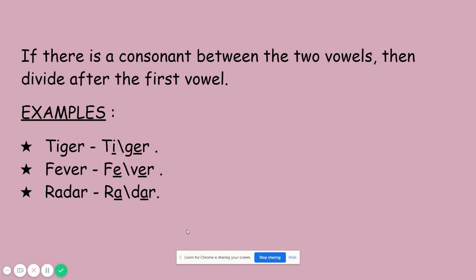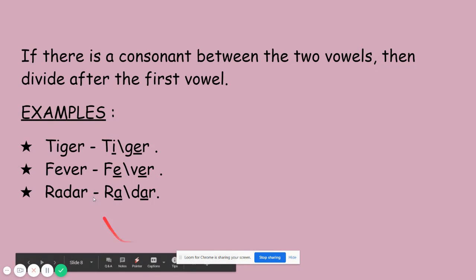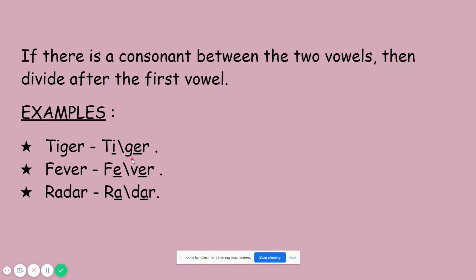Yes. So next, we are going to learn consonant between the two vowels, then divide after the first vowel. So here we are going to learn how to divide the syllable between the two vowels. Yes. So here they are given few examples. What are the examples? First word tiger. See here how they have divided it. Yes, here they are two vowel sound. Yes. Are you all able to find out the vowel sound here? Yes, what are the vowel sounds? I and E.